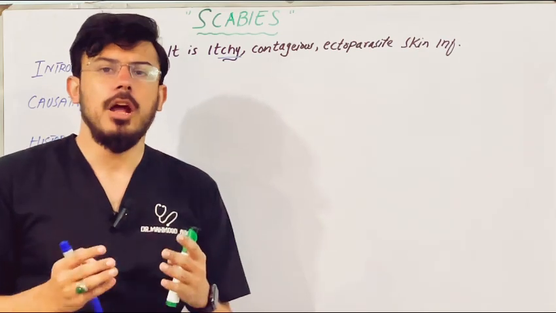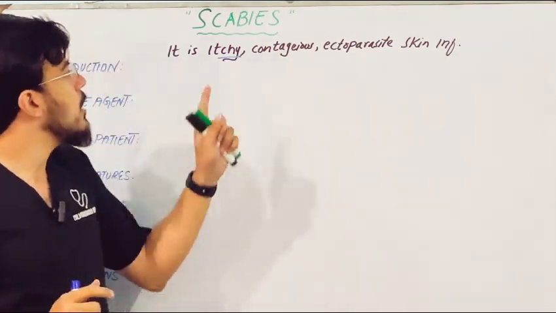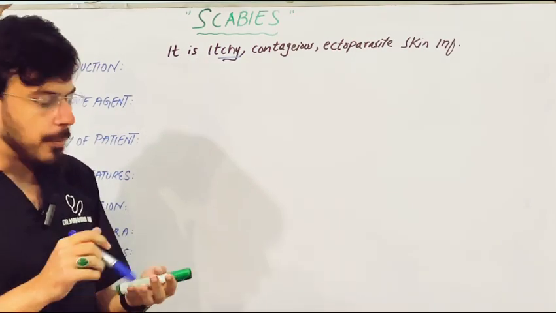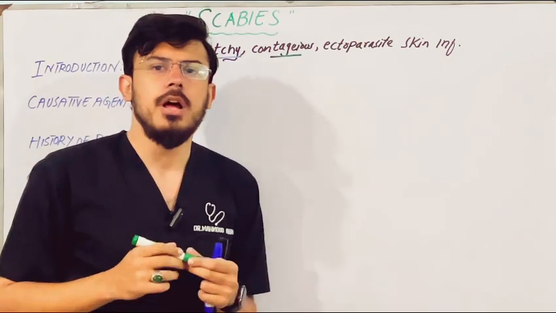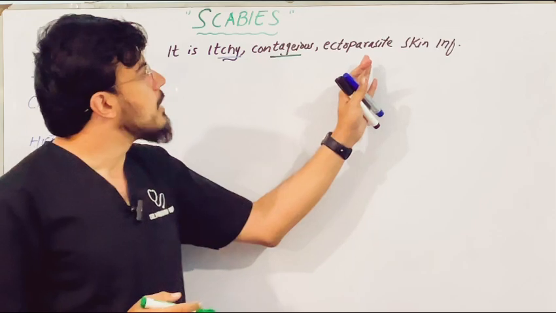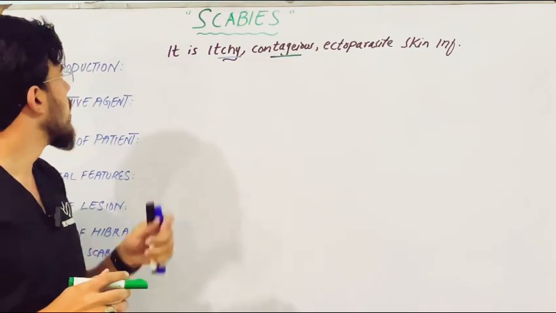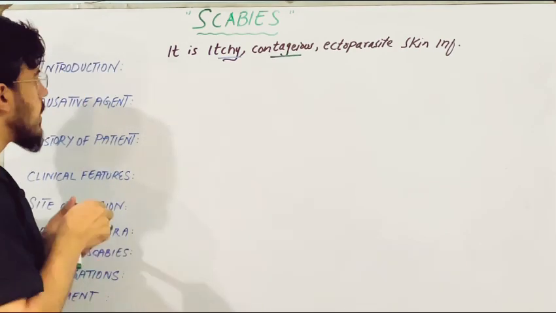I already made a detailed video on basic skin lesions, so make sure to watch that video as well. So in scabies there is an itchy papule. It is a contagious condition, meaning the disease is readily transmitted from person to person, and it is an ectoparasitic skin infestation. So what is the most common causative agent of scabies? That is the itch mite.